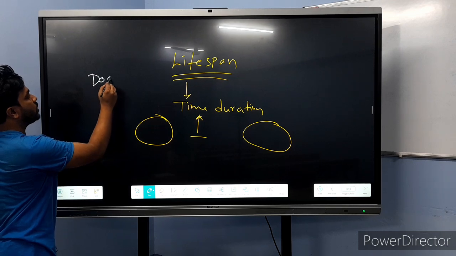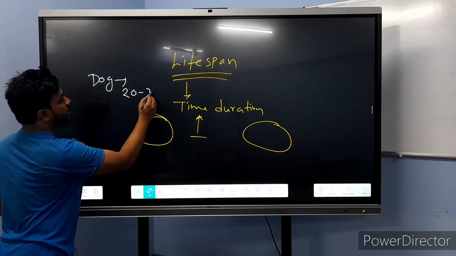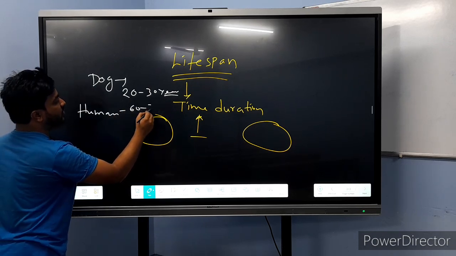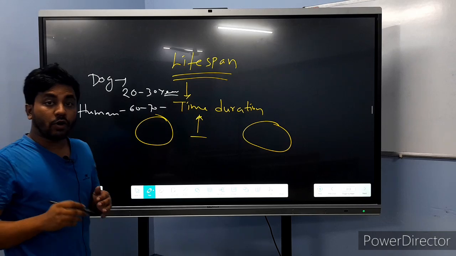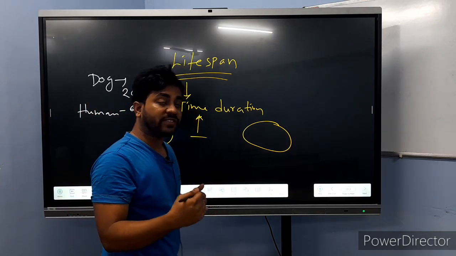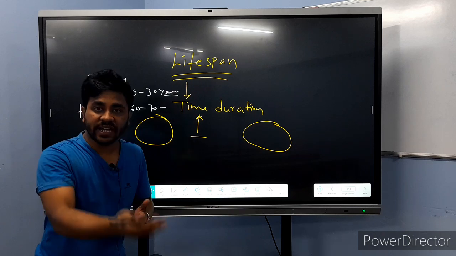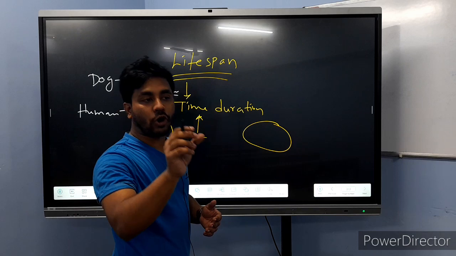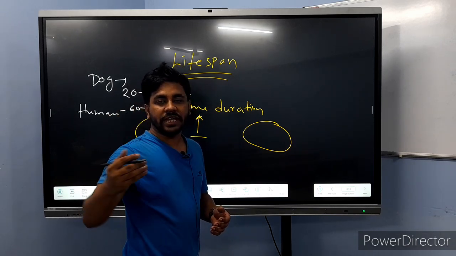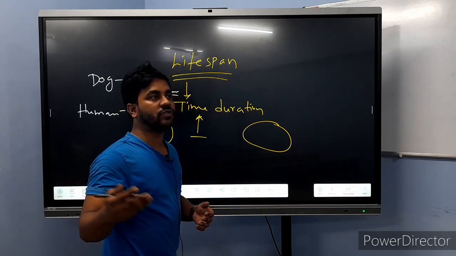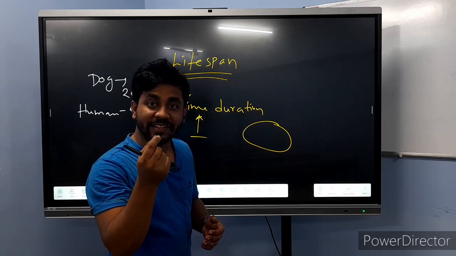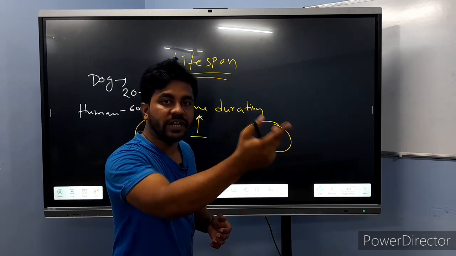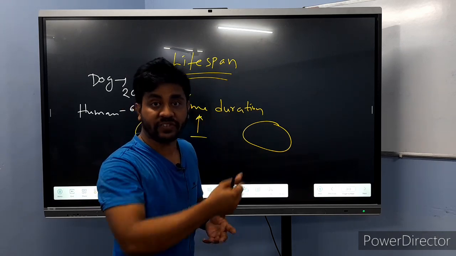In case of dogs, they generally live maybe 20 to 30 years. In case of humans, we generally live 60 to 70 years. Since all organisms are different, their lifespan is different, their living style is different, so their reproduction style is different. Generally dogs reproduce in summer or in the rainy season. This is the favorable condition when they like to reproduce for the next generation. They also plan for the next generation.